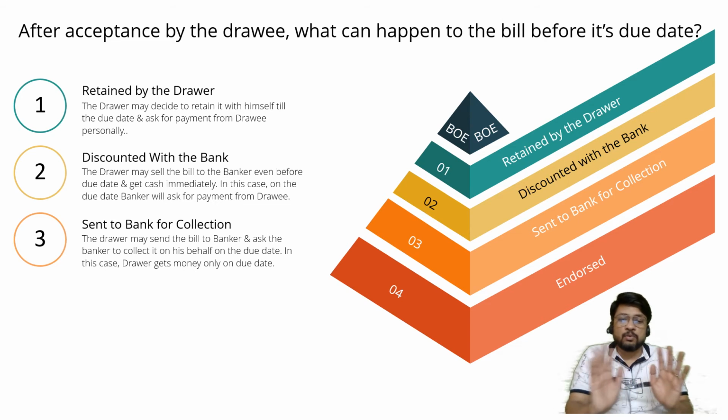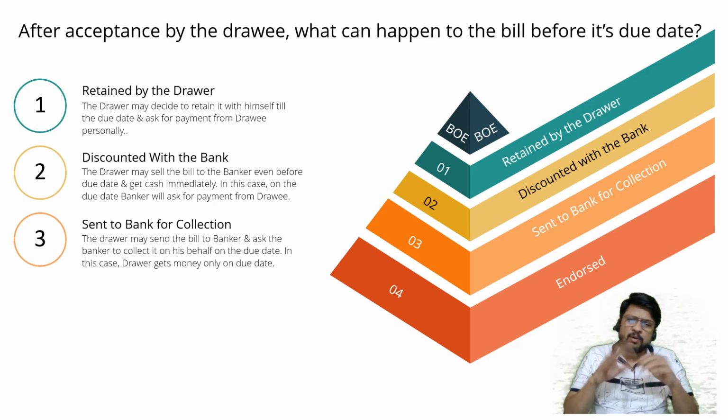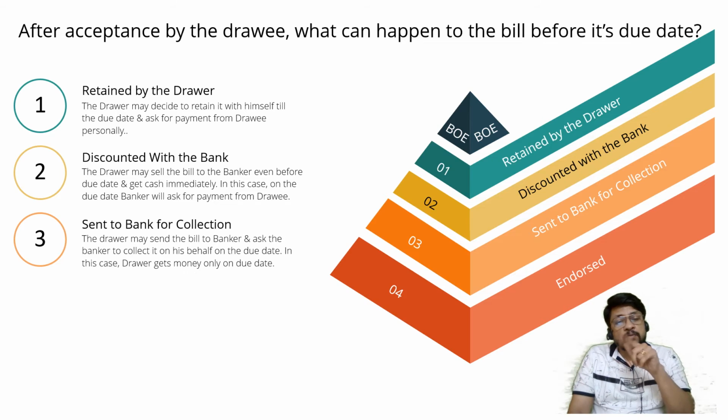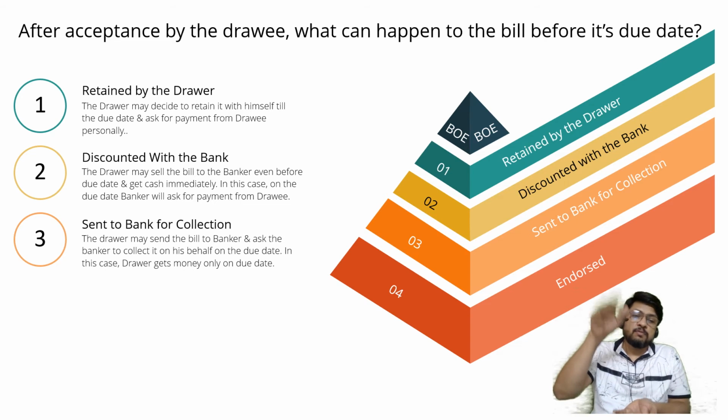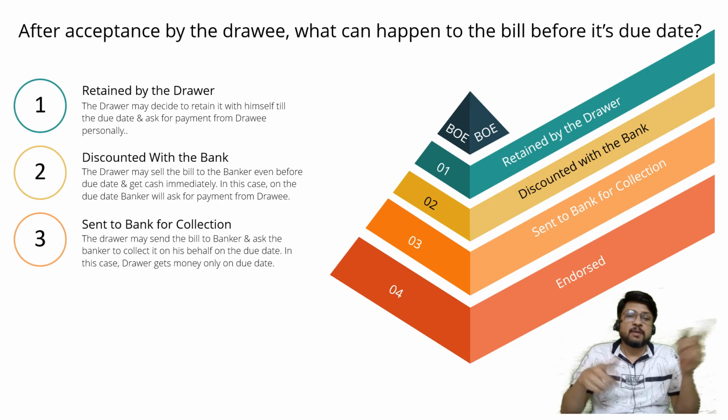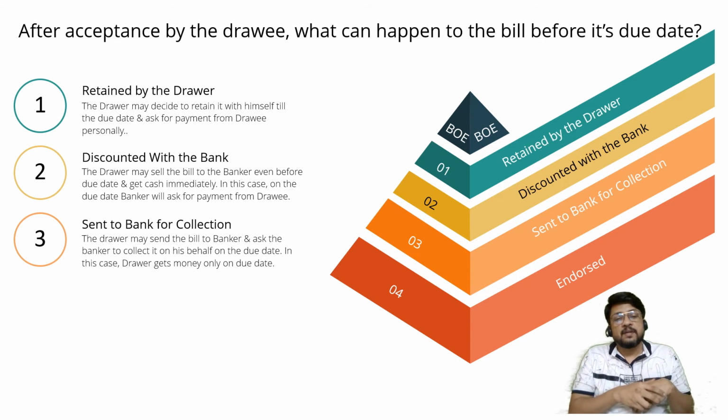I will tell the banker, no, I don't want any cash just now. I am not in urgent need of cash. If I would have been in urgent need of cash, then I would have considered the second alternative. I would have gone to the same banker and asked him to make the payment today itself. Now in this third situation, I am not in urgent need of cash. I am having one problem: I have multiple bills falling due on different dates and I am required to collect them from different drawees. I am forgetting all these different transactions. I don't have trustworthy staff who can collect it on my behalf and give the cash back to me.